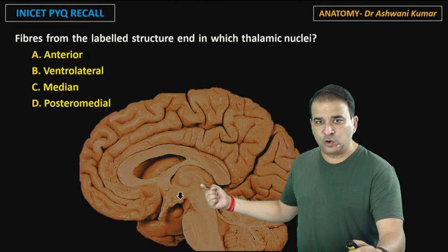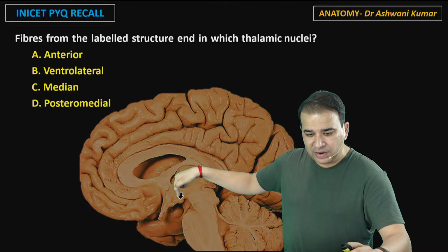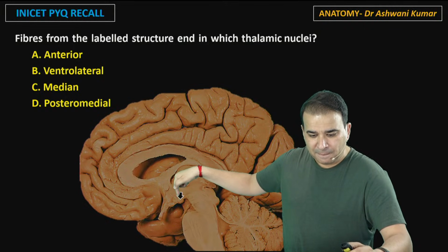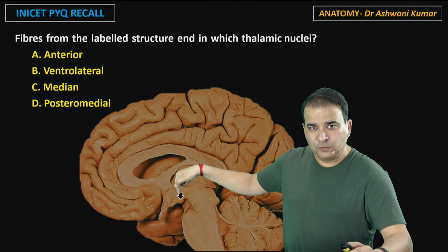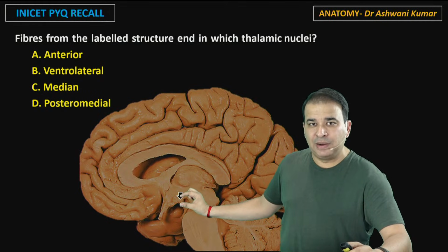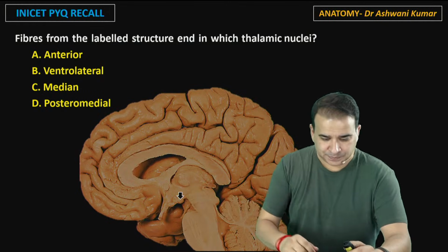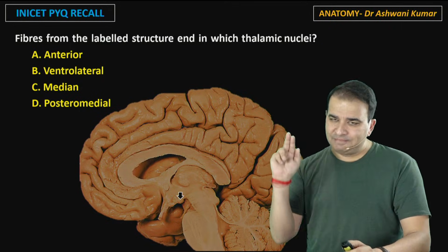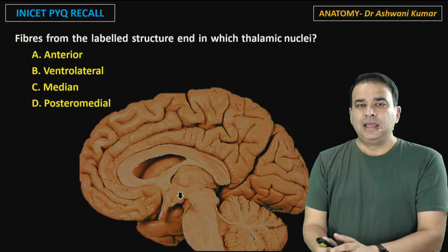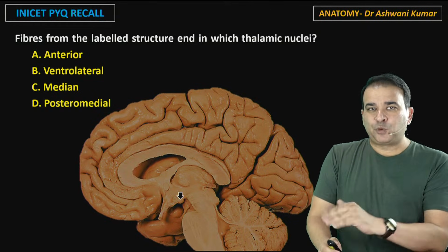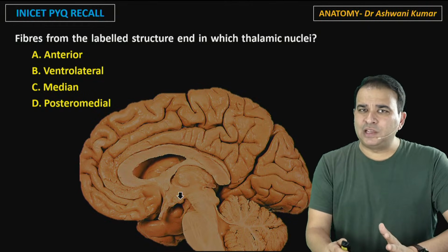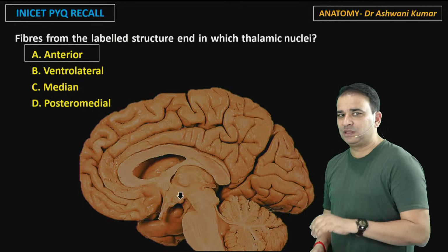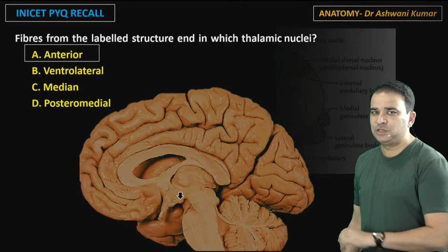The arrow is on the floor of the third ventricle, and this here is the mammillary body. The mammillary body forms the floor of the third ventricle, the same mammillary body where the fornix fibers were ending. Now, the mammillary body projects into which thalamic nuclei? Thalamic connections are important. If I put a thalamus here, the answer is anterior thalamic nuclei. Let me show it to you.